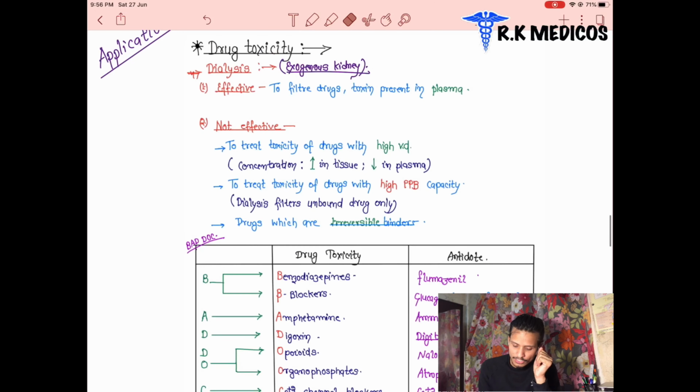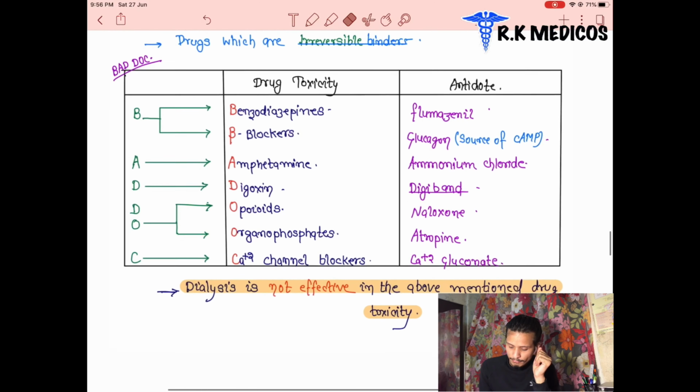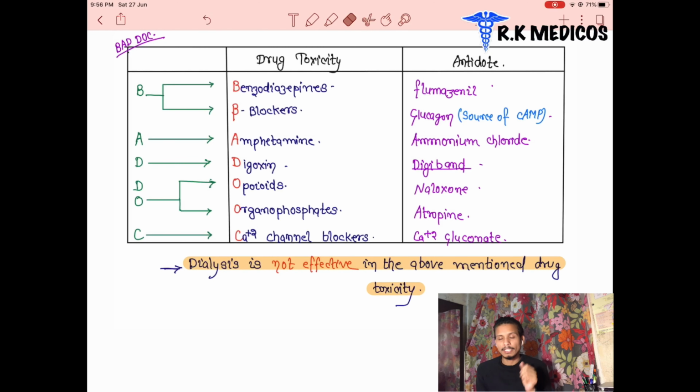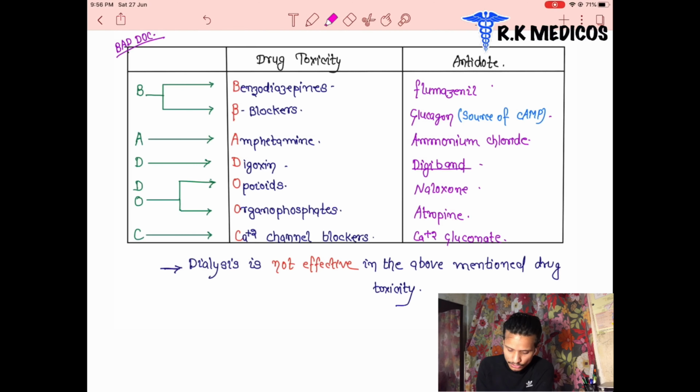Some drugs are listed here. We can see now some drugs are listed here in which dialysis is not effective. Dialysis cannot be effective in the drug toxicities mentioned above. And what are the drugs? Is it the first drug?